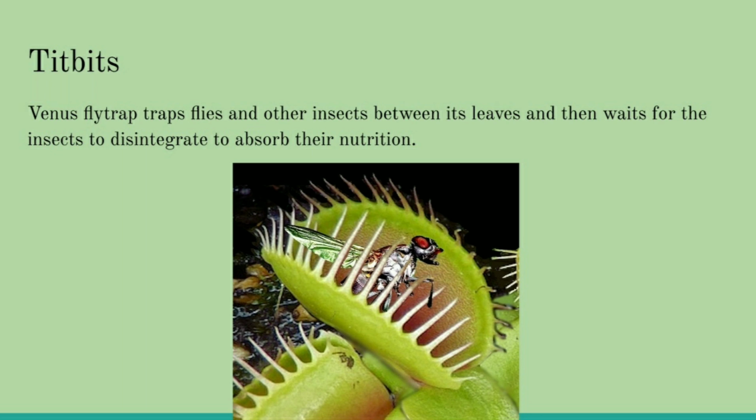Now coming to the tidbits, Venus flytrap traps flies and other insects between its leaves and then waits for the insects to disintegrate to absorb their nutrition. Children, this Venus flytrap is actually a plant which traps the flies and other insects between its leaves, as you can see in this picture, and then it waits for the insect to disintegrate to absorb their nutrition. Fine. So this plant captures the flies or other insects and eats them. Fine. So along with this, we complete this session.